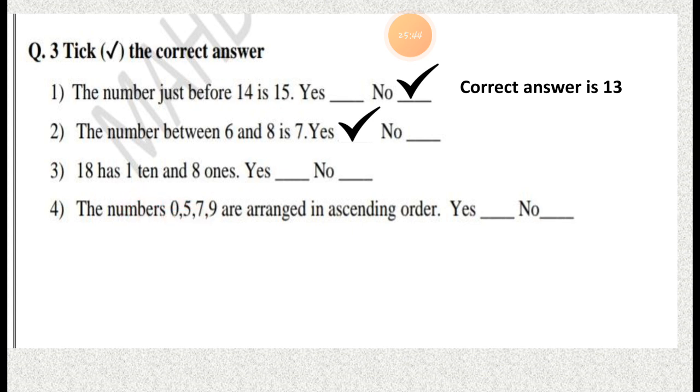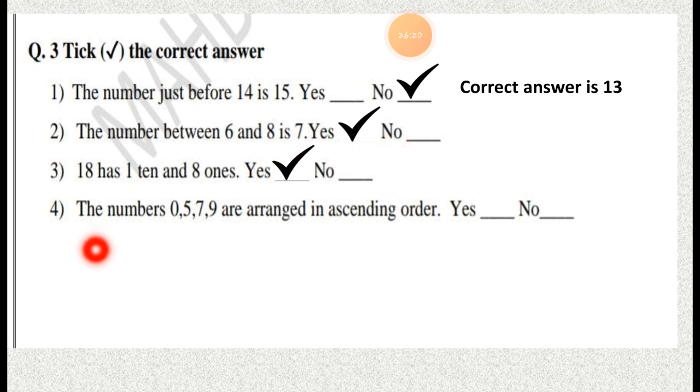The right place value is written in the sentence. Yes, this is the correct sentence. There is nothing wrong in this sentence. So we have to put the right sign at the Yes place, because this sentence is right.